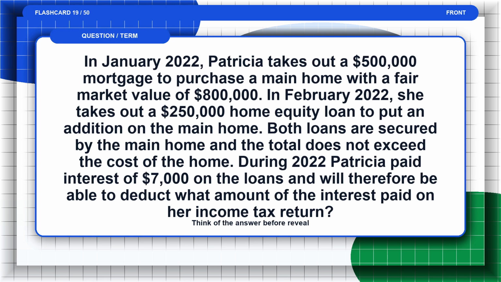In January 2022, Patricia takes out a $500,000 mortgage to purchase a main home with a fair market value of $800,000. In February 2022, she takes out a $250,000 home equity loan to put an addition on the main home. Both loans are secured by the main home, and the total does not exceed the cost of the home. During 2022, Patricia paid interest of $7,000 on the loans and will therefore be able to deduct what amount of the interest paid on her income tax return? Think of the answer before the reveal.